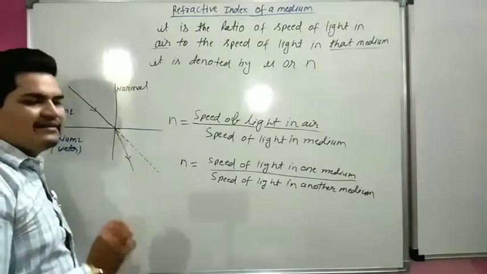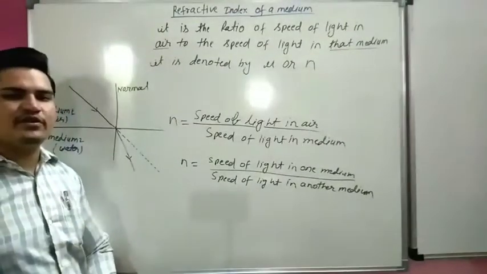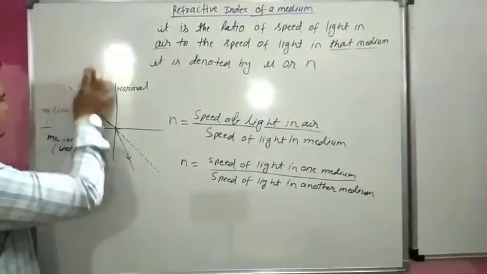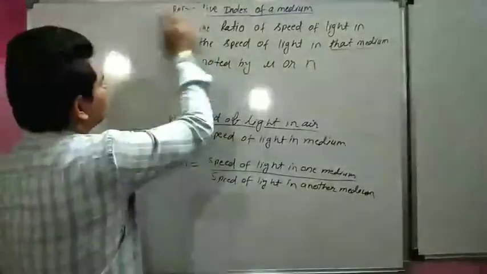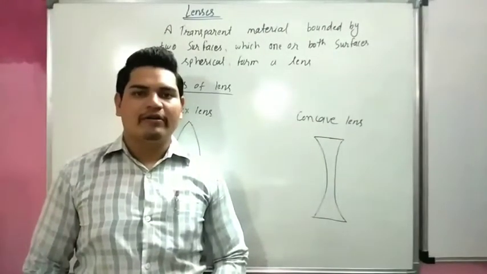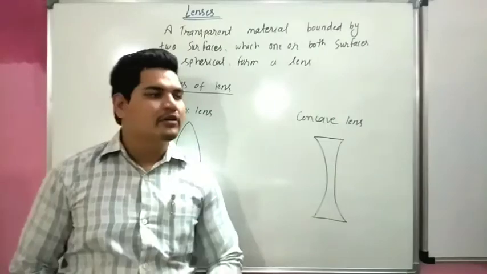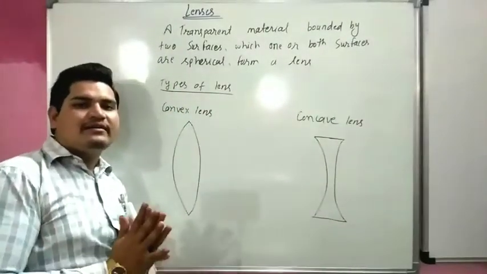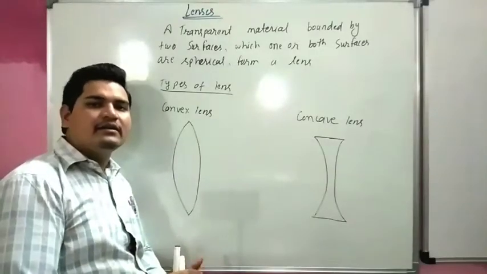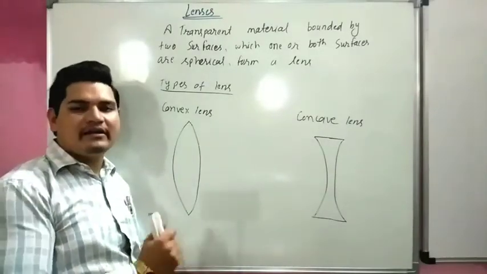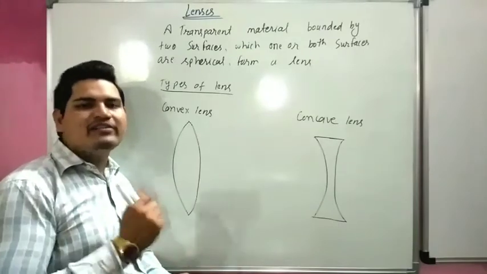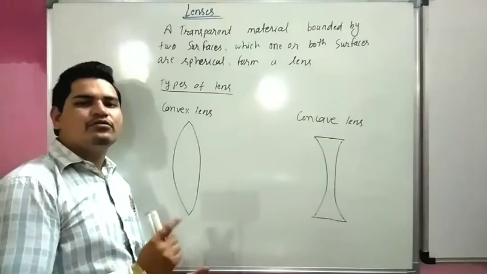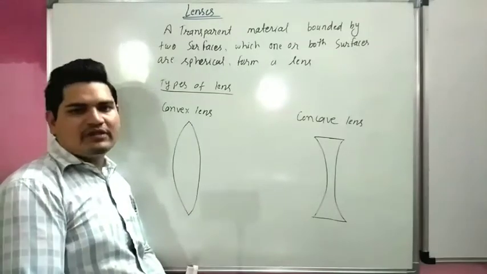Now we will start lenses. Lens is one of the most important topics for 10th class. So our next topic is lenses. A lens is a transparent material in which at least one side should be curved, or maybe both sides should be curved.